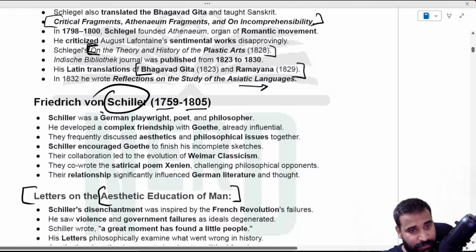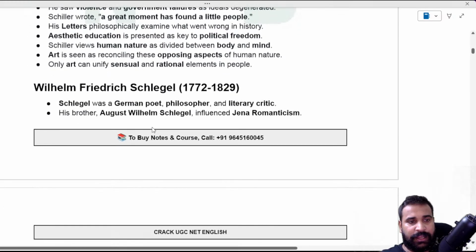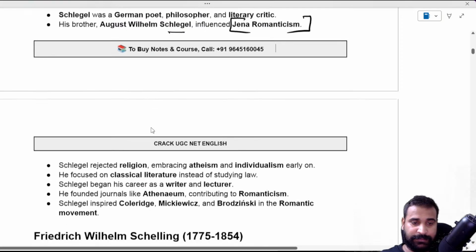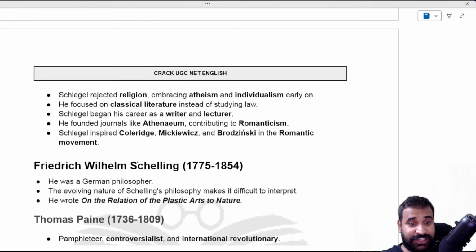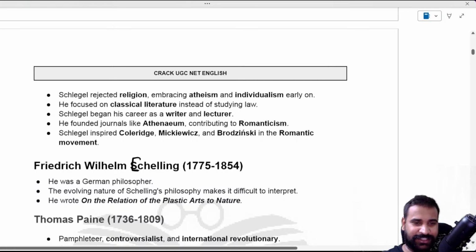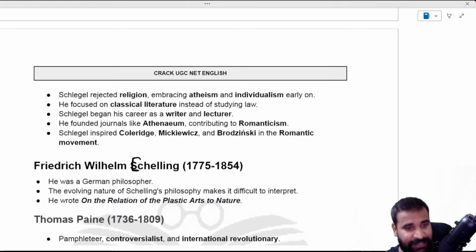Again, Schiller was also a German playwright, poet and philosopher, and he developed a complex friendship with Goethe, who was already influential. Anyway, let's talk about another person, Schlegel, who is actually the brother of August Wilhelm Schlegel that we talked about, of Jena Romanticism. There are also Schelling, Schiller, Schlegel, all of them. You just have to keep in mind there were others. That's all.